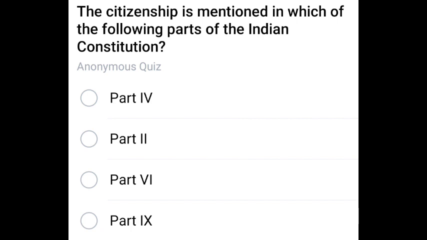Next question. The citizenship is mentioned in which of the following parts of the Indian Constitution? In which part of the Indian Constitution is citizenship mentioned? Part 2. The correct answer is Part 2. Next question.